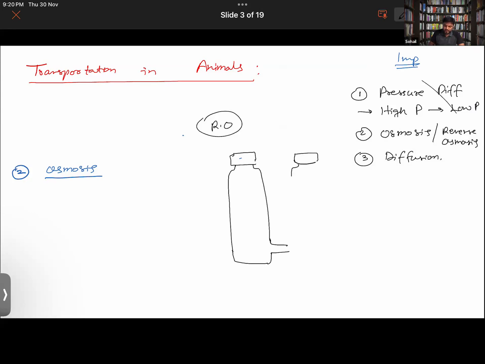Sir, are osmosis and diffusion the same thing? They are the same thing. The only difference is that in osmosis there is a movement of water from an area where the water potential, the water concentration, is more to an area where there is low water concentration.